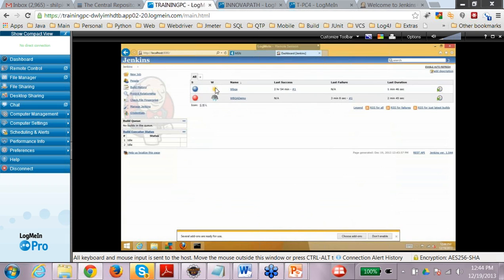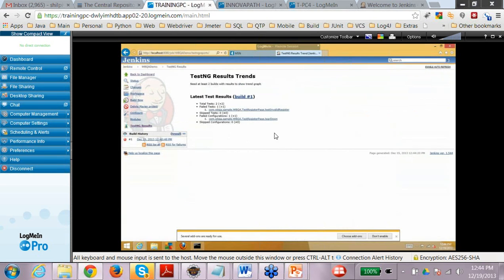Okay, so if it's a good build, you will see this sunny thing. With a bad build, there are some errors because I just closed that window. You will see this cloudy thing, that it didn't work well. So you can actually see the results here.